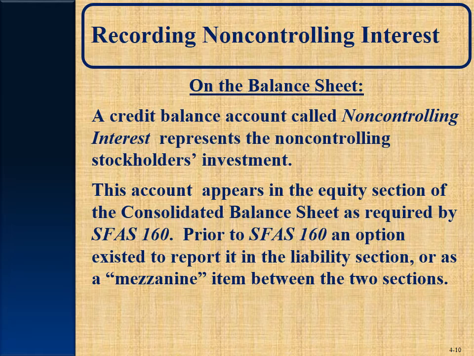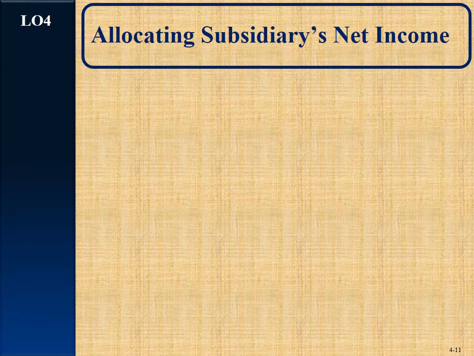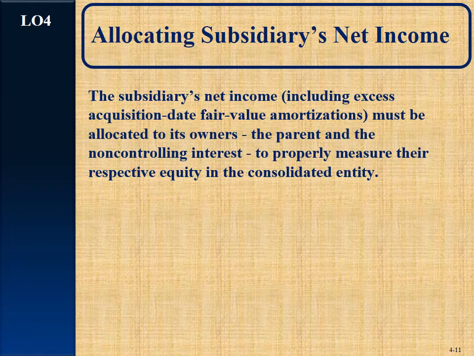So this account appears in the equity section of the consolidated balance sheet, as I stated, and is required by SFAS 160. Prior to that, we had a different way of doing it. Okay, we're focusing on Statement of Financial Accounting Standards 160. Now, what kind of problems come in when we have a subsidiary we don't own 100% of?